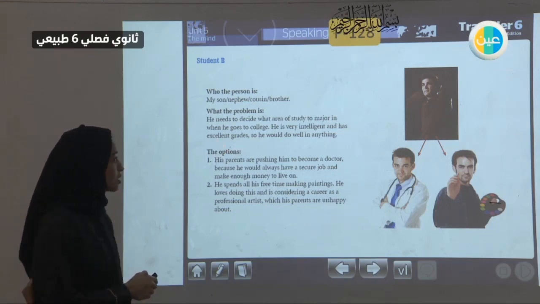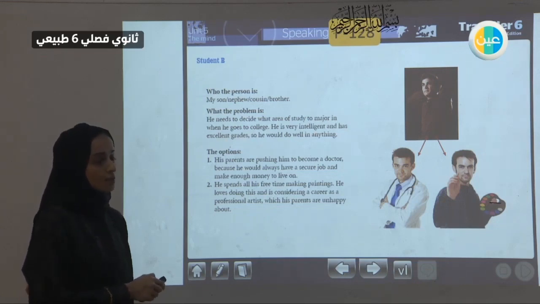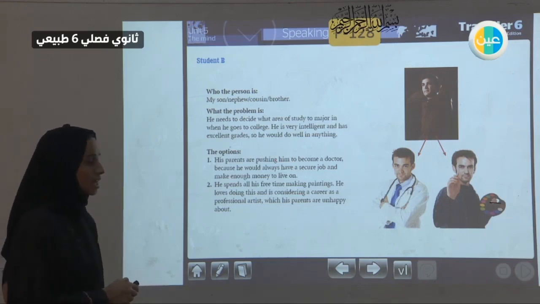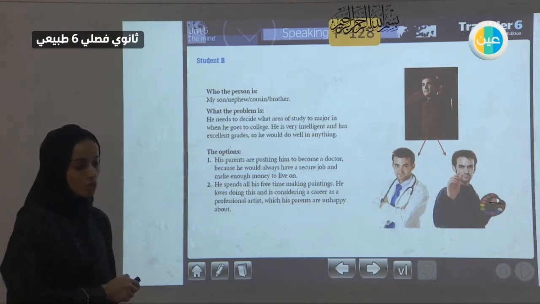So this is not a problem. The grades are not a problem. So he would do well in anything. Anything that would be suggested for him is going to be a good choice. Okay, don't worry about the marks. What are the options? He's got two options. He has thought about his situation, and he found two options, which are here.